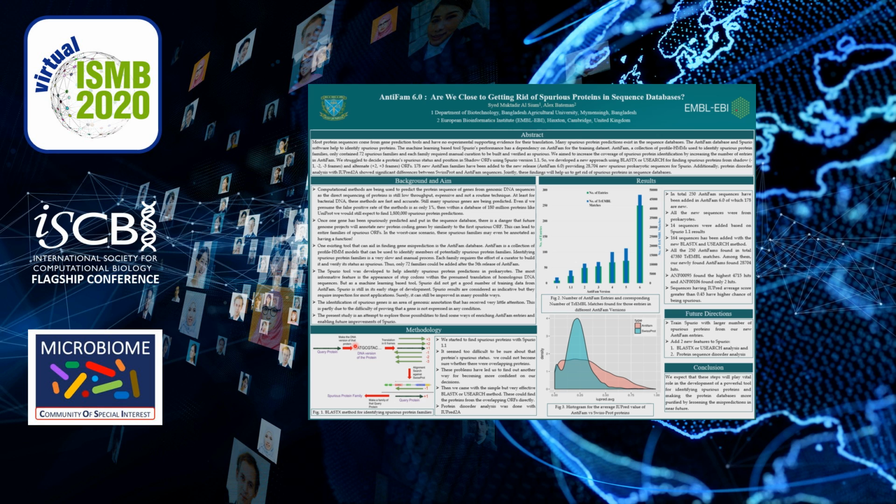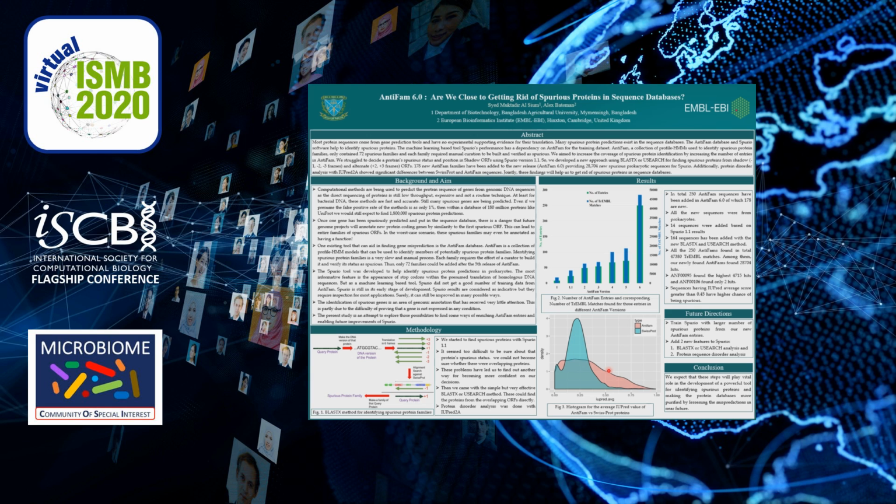And if we look at figure 2, it is clearly seen that ANTIFAM 6 has almost 3.5 times more entries and 3 times higher spurious-like proteins found in TrEMBL matches.